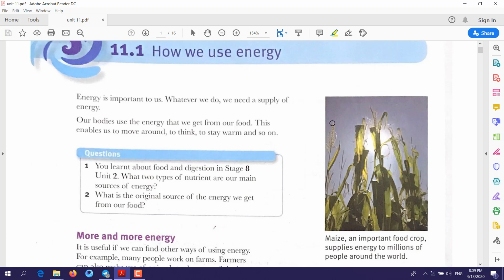Now, from where do we get energy? Or how can we provide energy for these activities? As you know, the main source of energy for our body is what? It's the food. Our bodies use the energy that we get from the food.